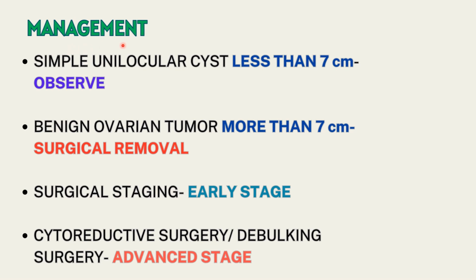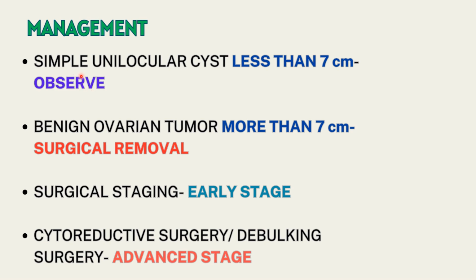Now comes the management part. How do we manage these ovarian tumors? A simple unilocular cyst less than 7 centimeters is often a functional cyst and should be observed. Okay. So we know inside the ovary there are constant cell changes, constant activity happening according to the menstrual cycle.